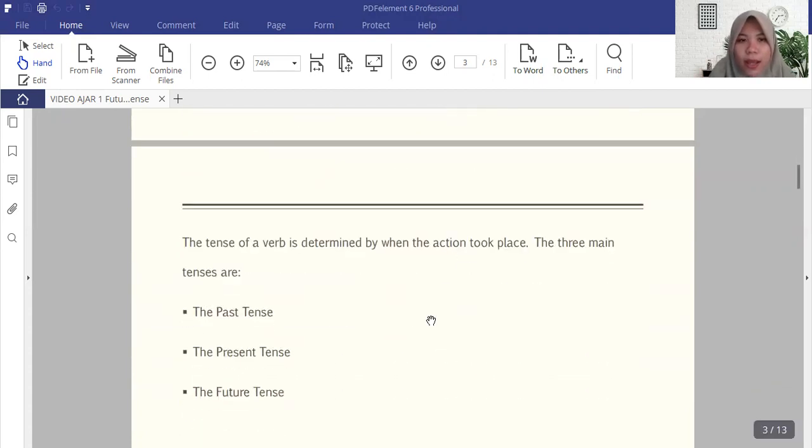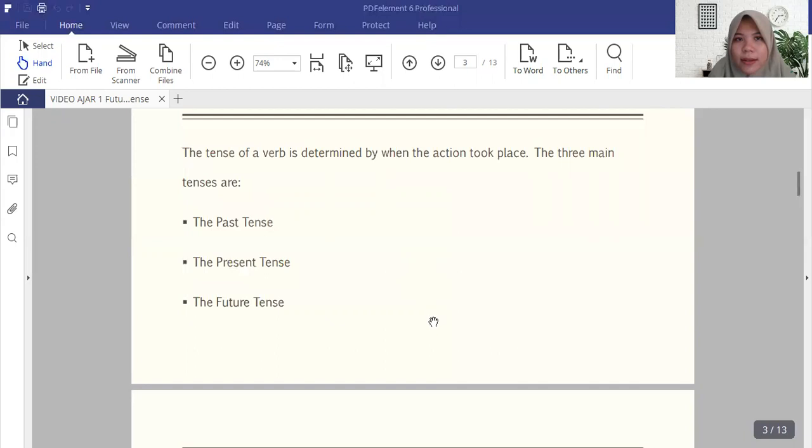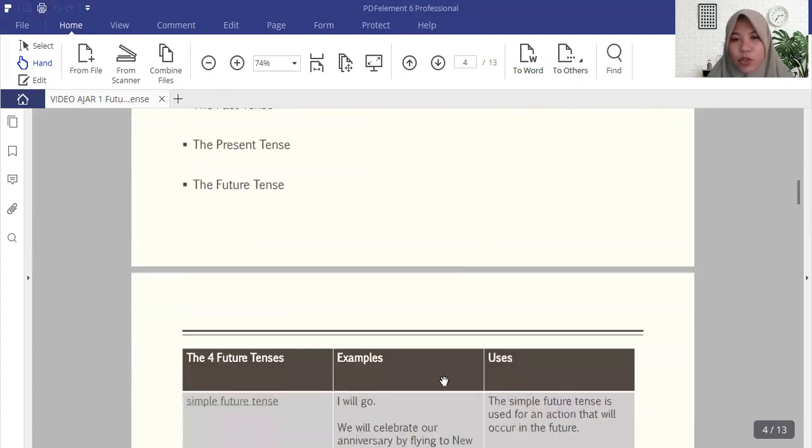So how is this tense determined? The tense of a verb is determined by when the action took place. So the three main tenses that are used in daily life are actually three types of tenses. The first one is past tense, the second one is present tense, the third one is future tense. So we are going to focus on the third one, that is future tense.